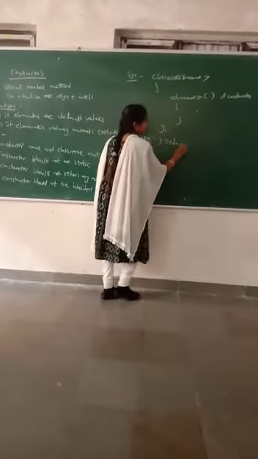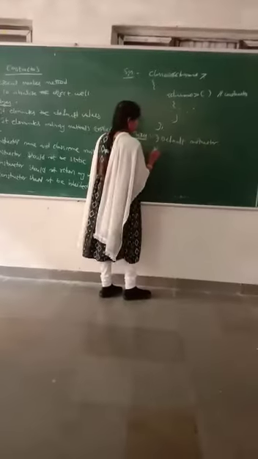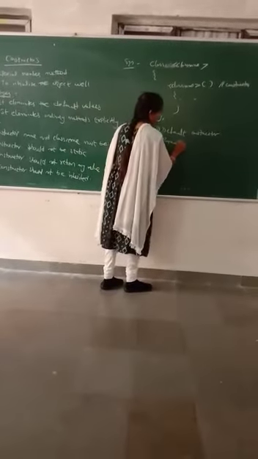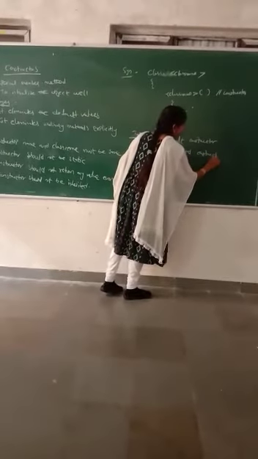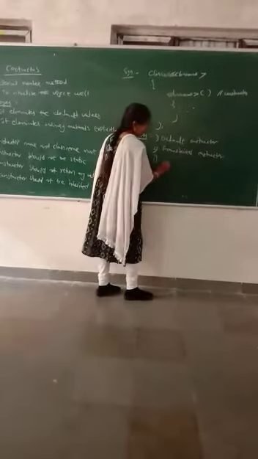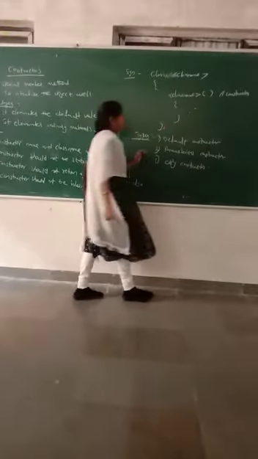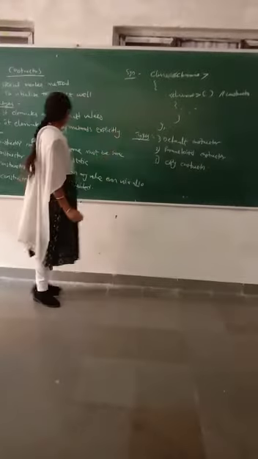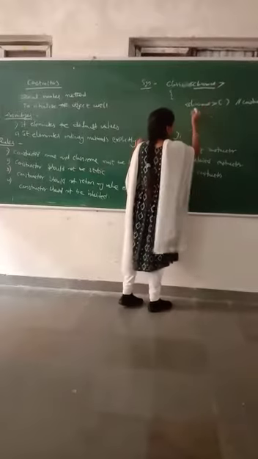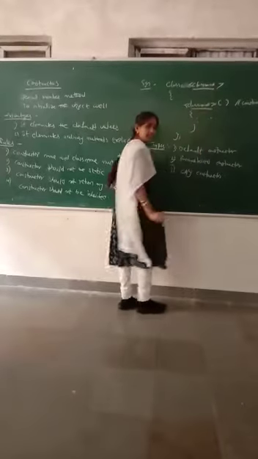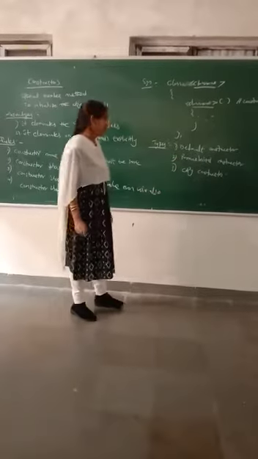First one, default constructor. Second one, parameterized constructor. Third one, copy constructor. So now we can see the constructor name and class name must be same. This is a class name and this is a constructor name. So both must be same. Next, coming to types: default, parameterized, copy constructors.